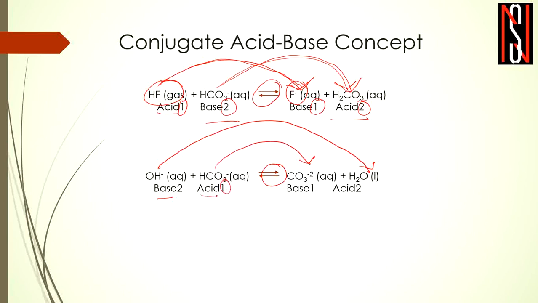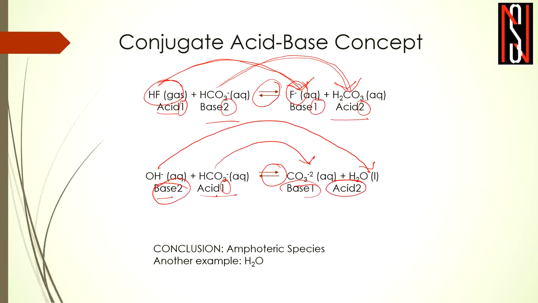So its pair, being named acid 1, will be named base 1. And this is named base 2, so its pair would be named acid 2. So what is the conclusion? In this example, we have come to know a different concept.